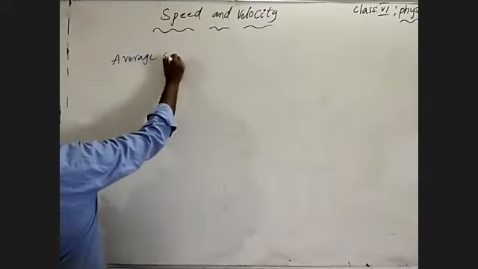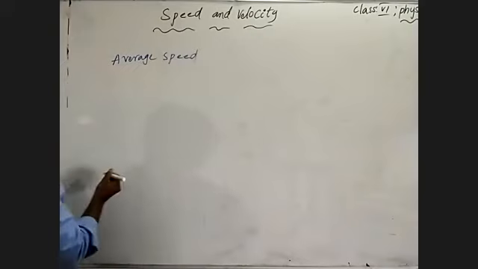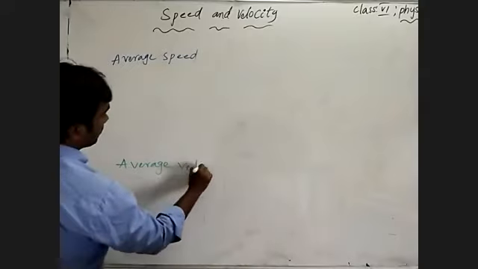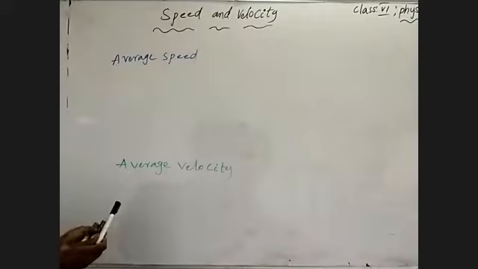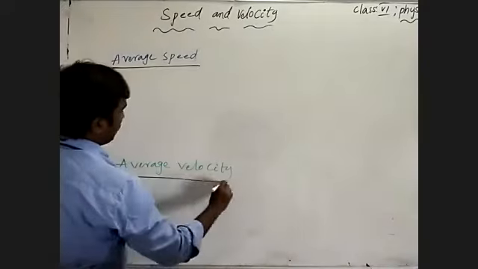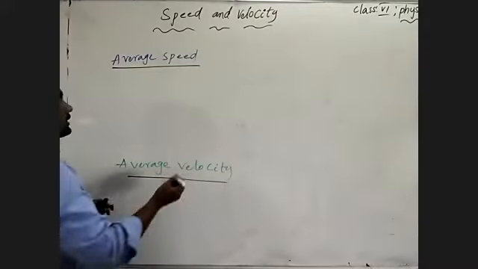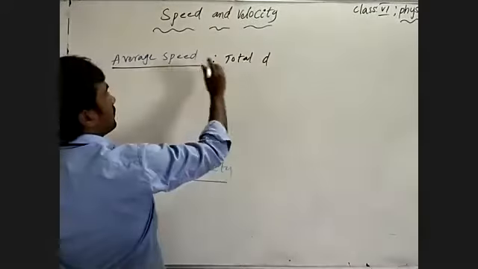Coming to average speed and average velocity. Speed means distance covered by a body in unit time. Average means total.